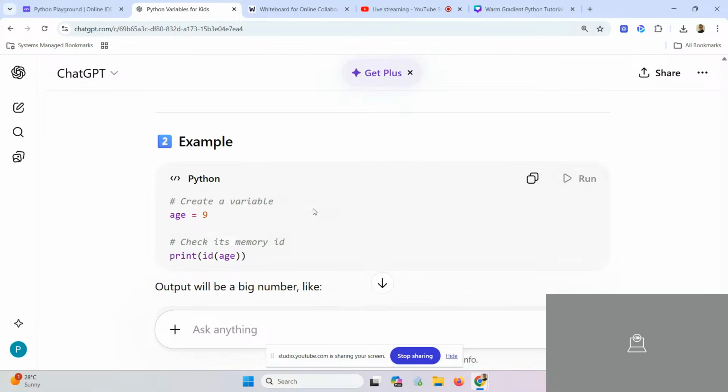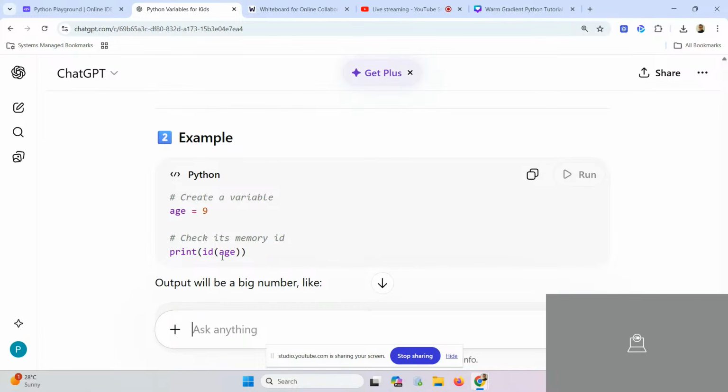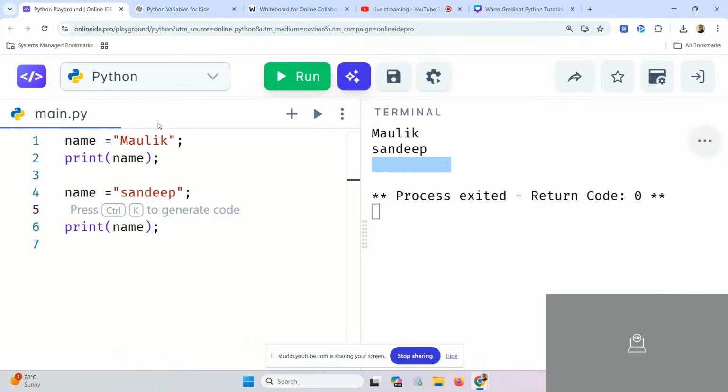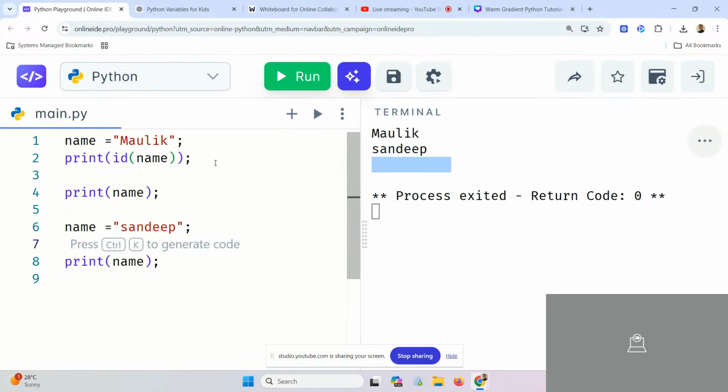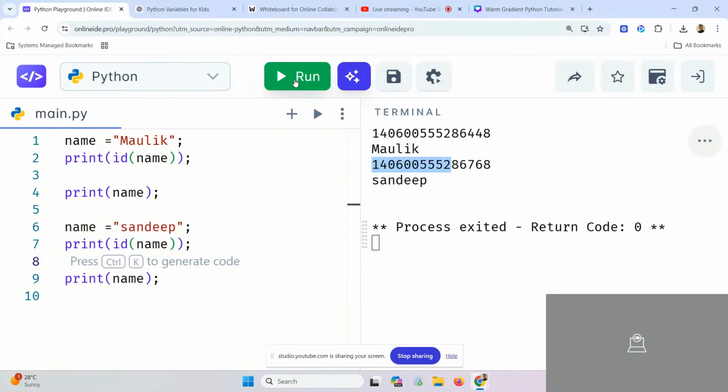You can use a function called id, like this, print id of age. Let me show you. For example, what I am doing here, I am saying print id of name. So what will it do, Maulik? Tell me. No, Maulik, it will not print Maulik this time. Why? Because what we are saying is to print the ID. I will show you the output first.